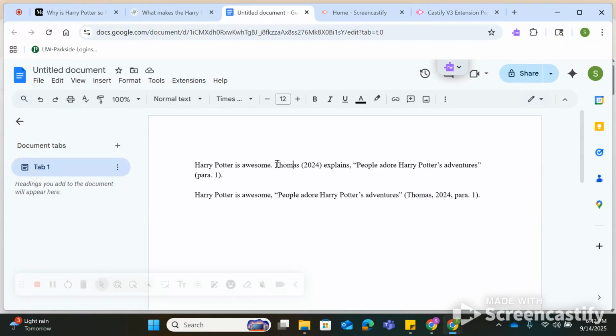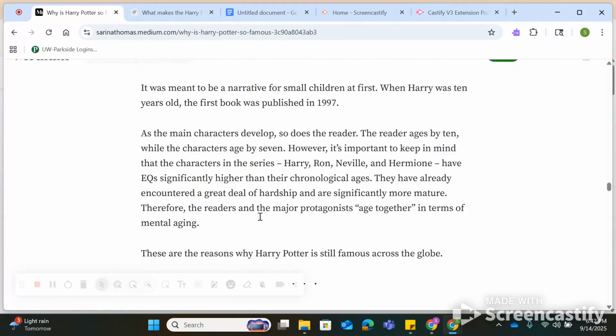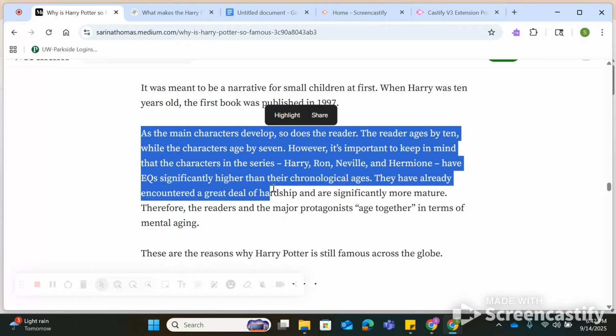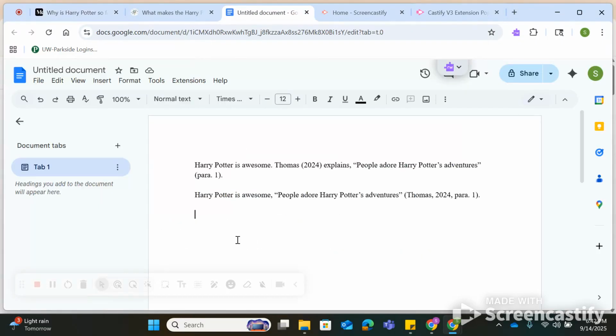So again, both of these options, totally fine. Just want to teach you how to do both of them. But I'm going to teach you a bonus thing in this video that I didn't teach you how to do in your slideshow, which is a thing called, here's one, a block quote. So what if I want to quote something that is longer than 30 words or longer than 3 lines? Like maybe this whole paragraph. We'll take this, I guess. There's a way to do it, and I'm going to teach you how.